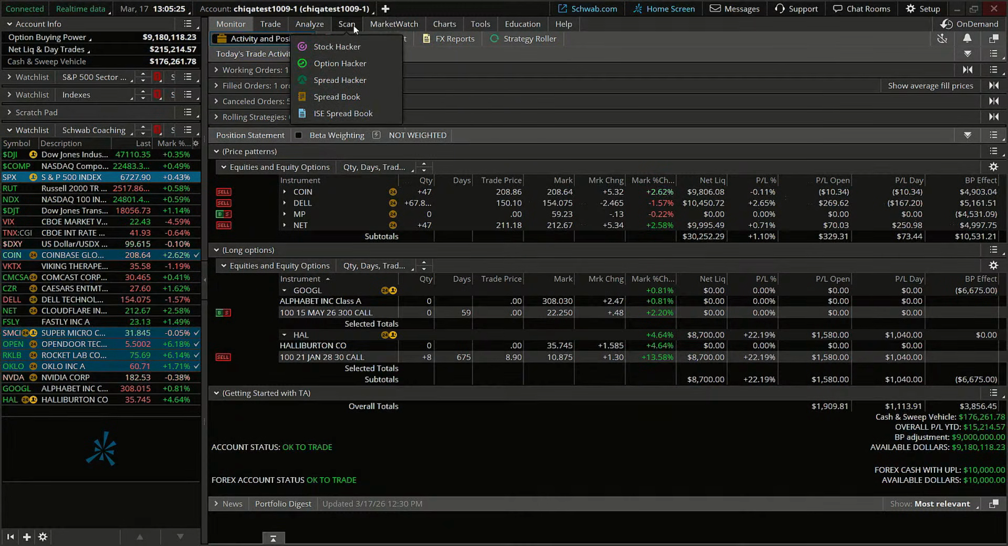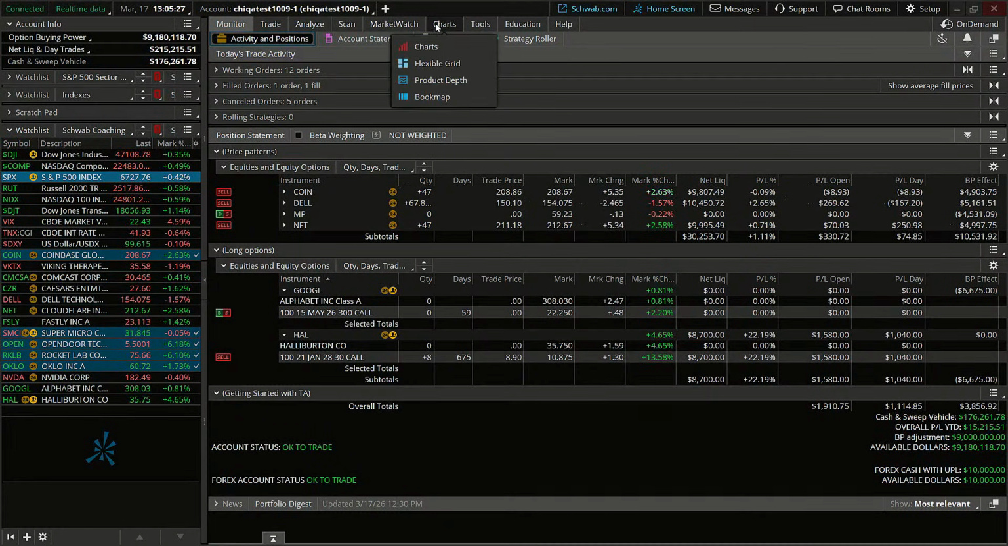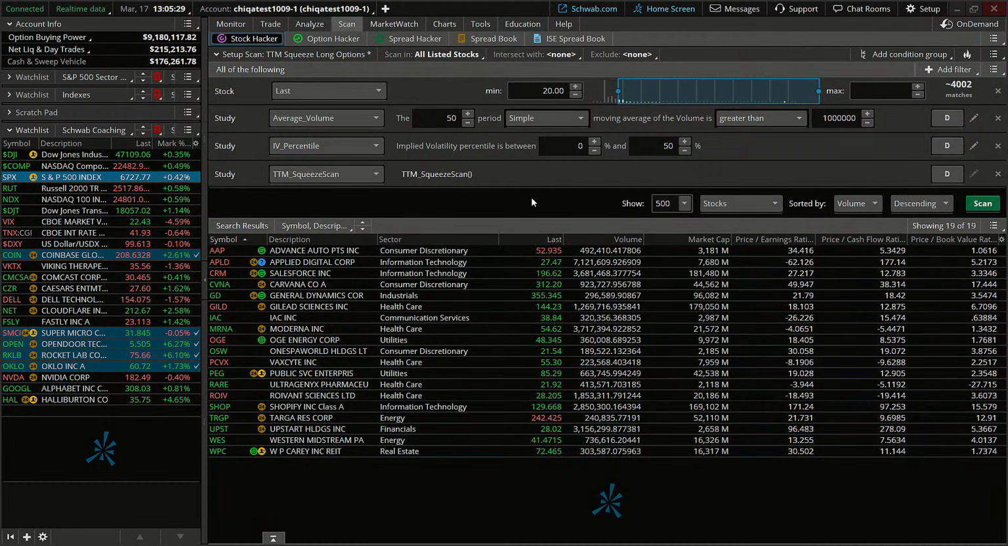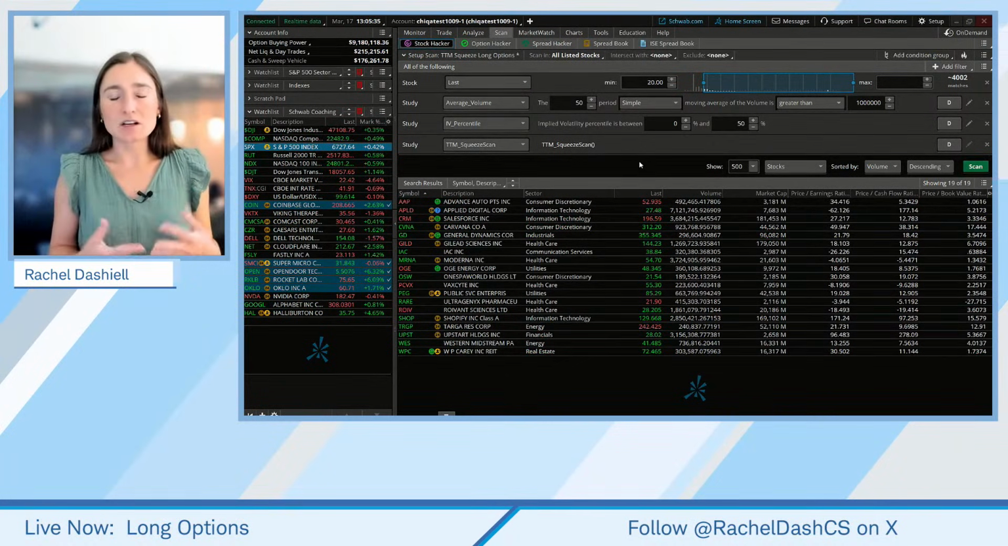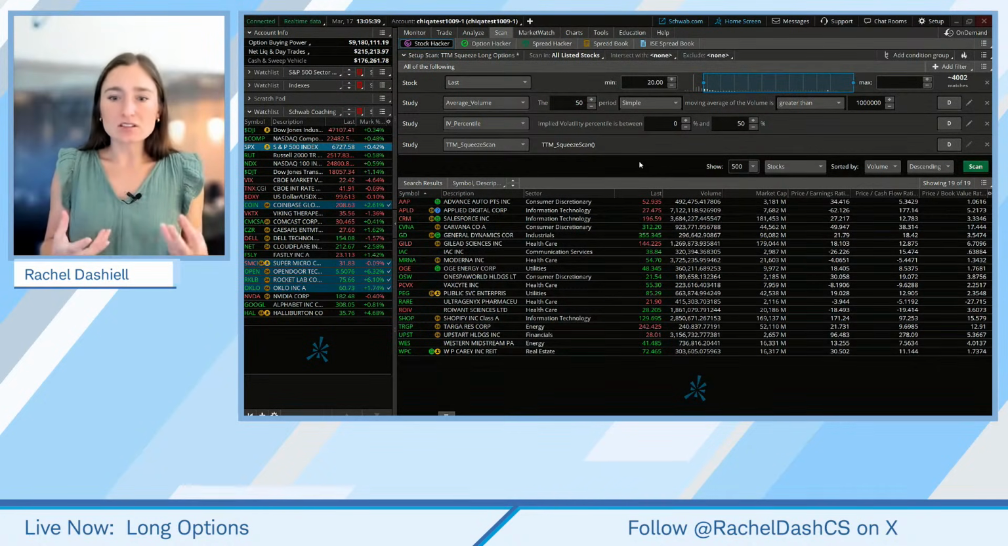Now, let's get into a couple different things. So what I want to first give you guys is just a couple different example scans or ways of searching for low volatility stocks.